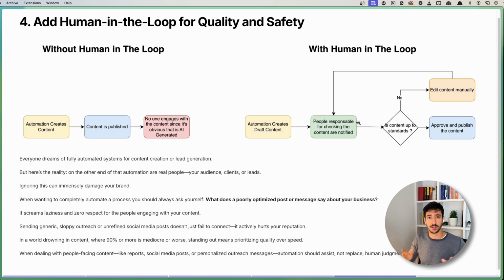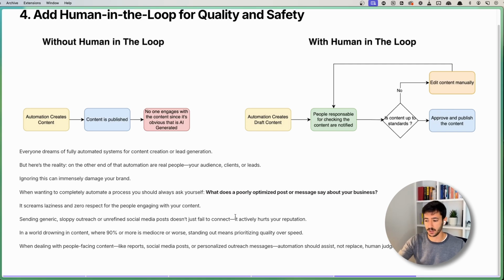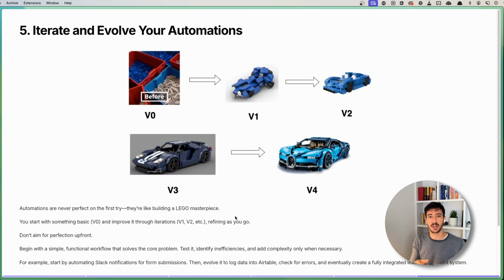And keep in mind, this is a process that can be automated, but prior to the automation part, it's vital to have a human in the loop, so that human can review every kind of content. And if the content is 95% up to standard every single time after a couple of months, then it makes sense to completely automate that. But this only happens with time and with refinement, which led me to step number 5, which is about iterating and evolving your automation.